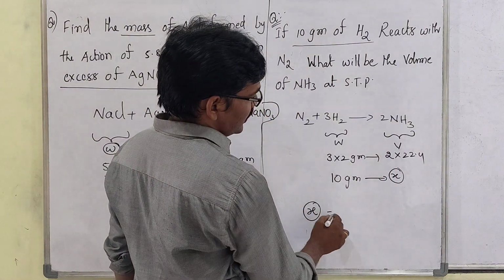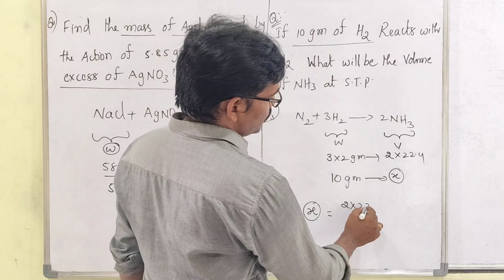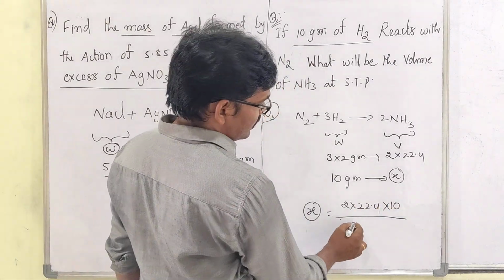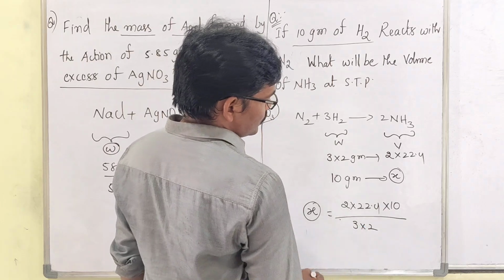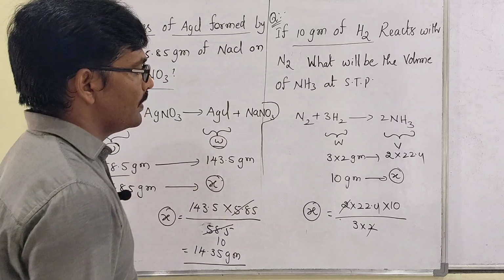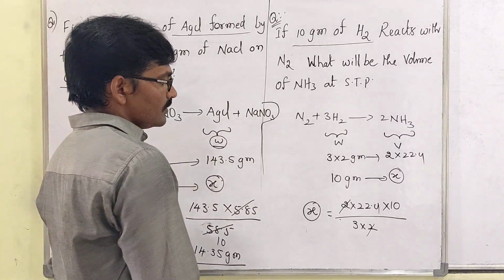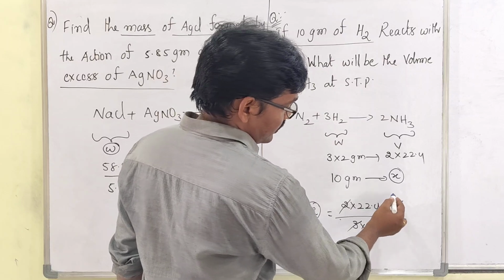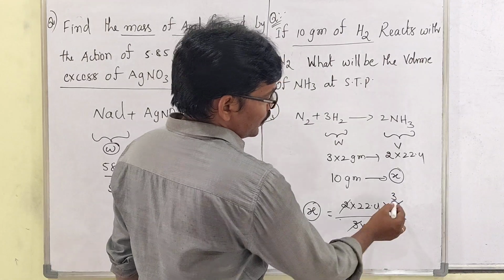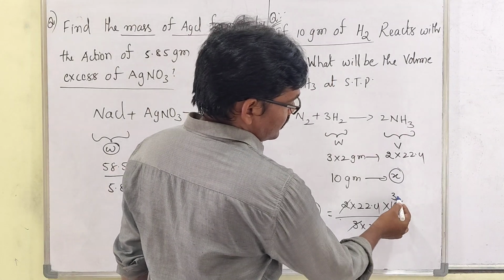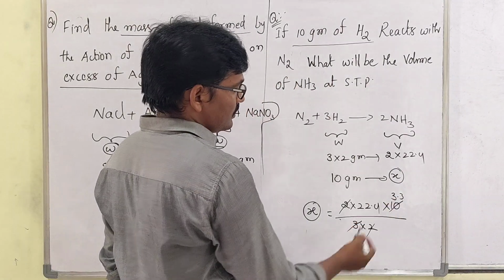Then cross multiplication: x equals 2 into 22.4 into 10 divided by 3 into 2. So the 2 cancels, right? Then 10 divided by 3 is 3.3.